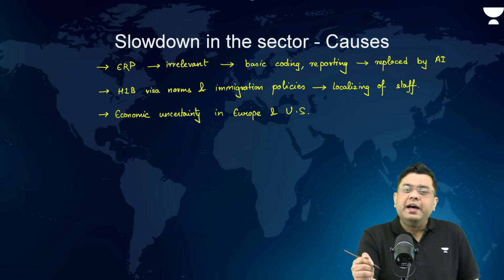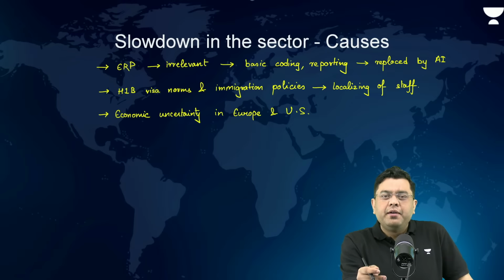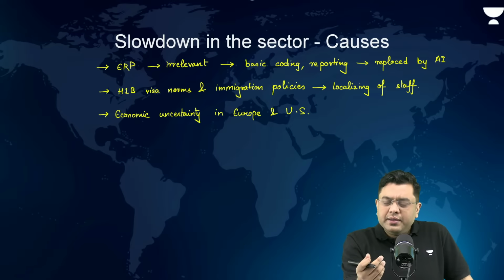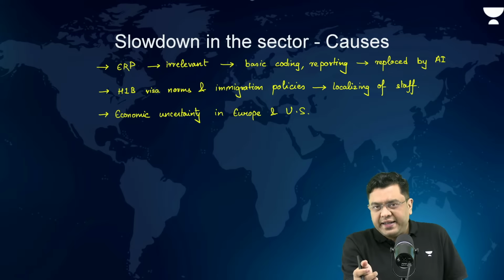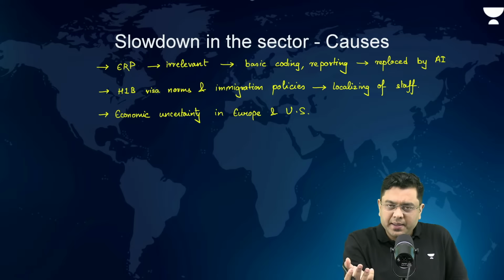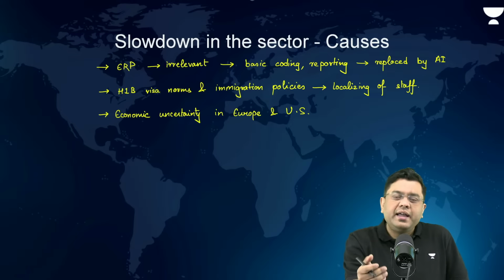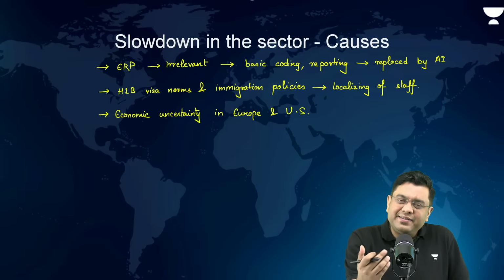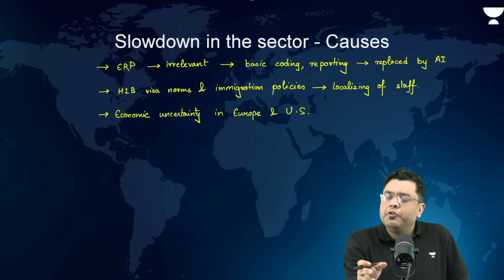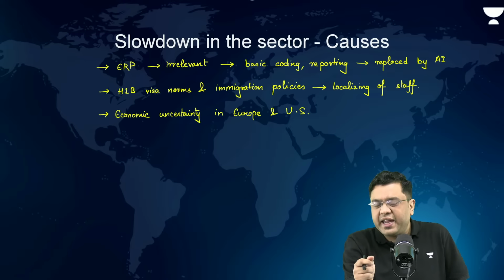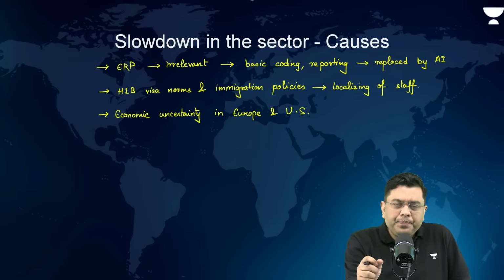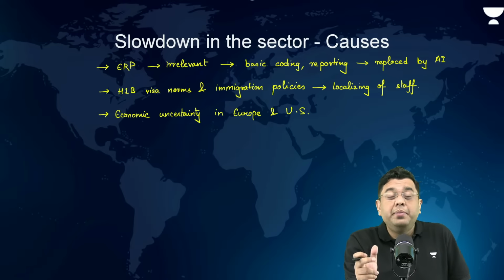Okay. Now, other than that, as I told you, the basic business model of these IT companies would be to hire in large numbers, train them, and then basically ship them abroad so that they can solve the purpose. This would be a scalable model. And that is the model which has worked for our country for almost 3 to 3.5 decades, so to say. But then, slowly and steadily, companies across the world are not looking at numbers anymore.